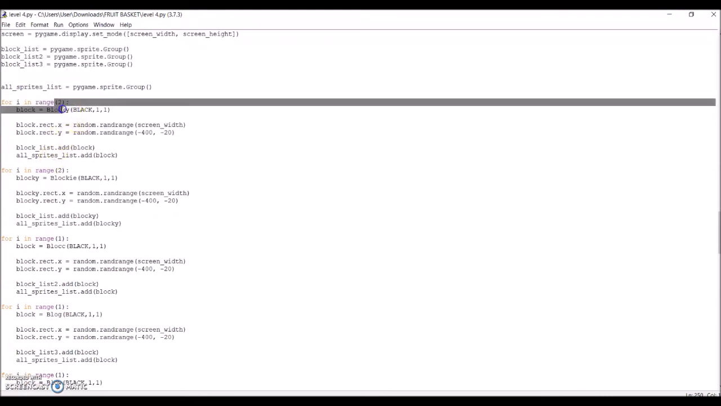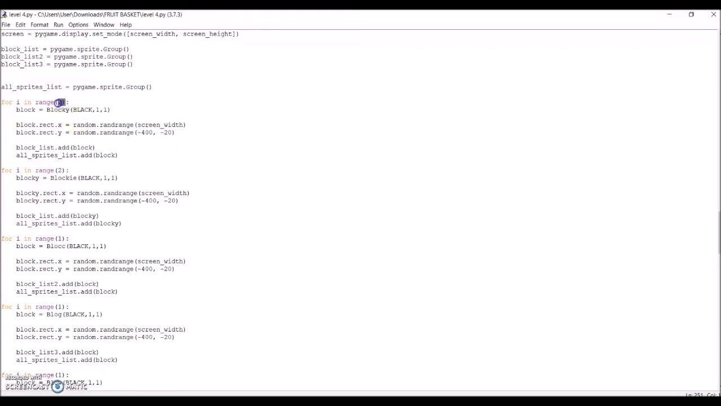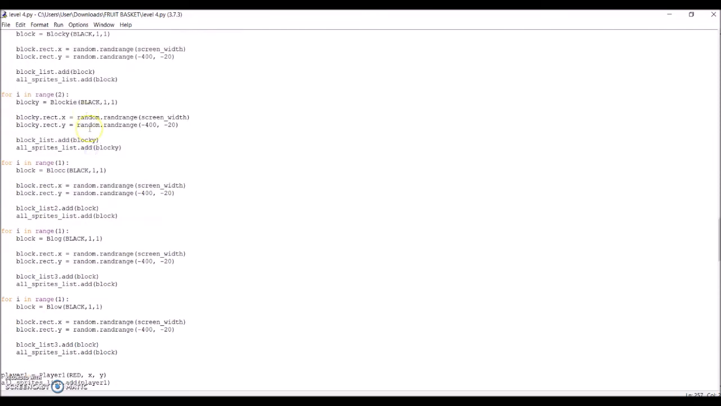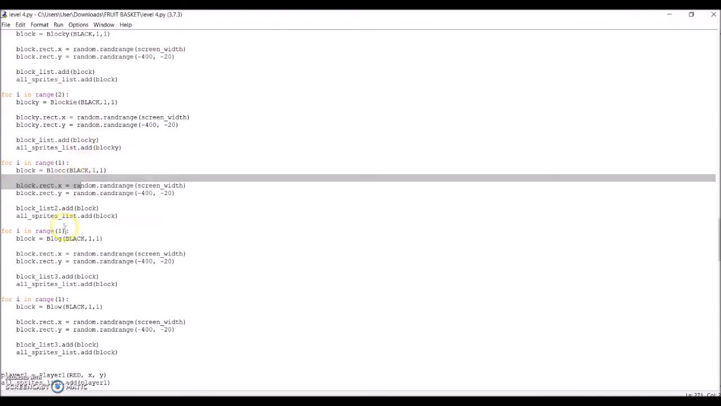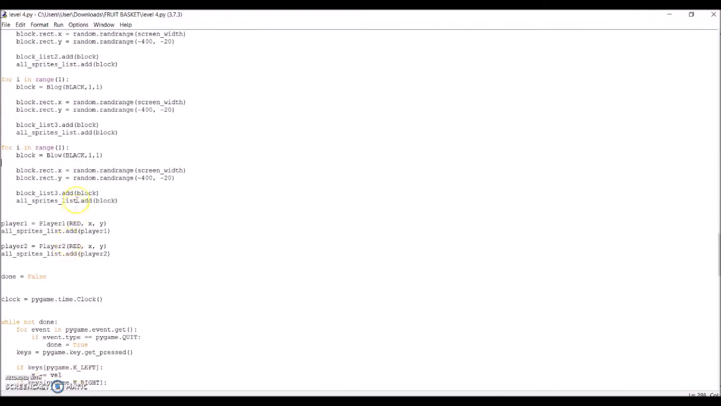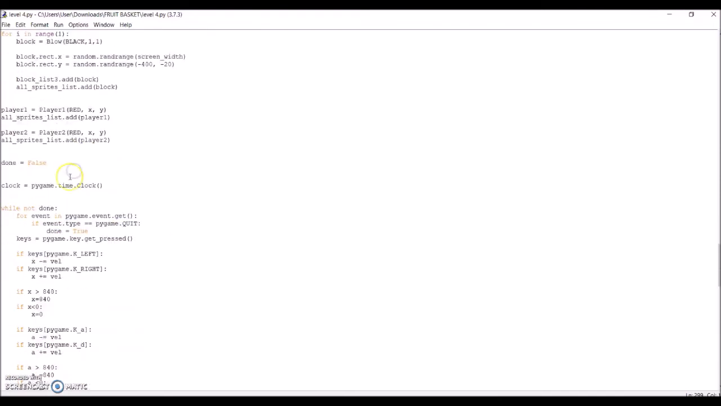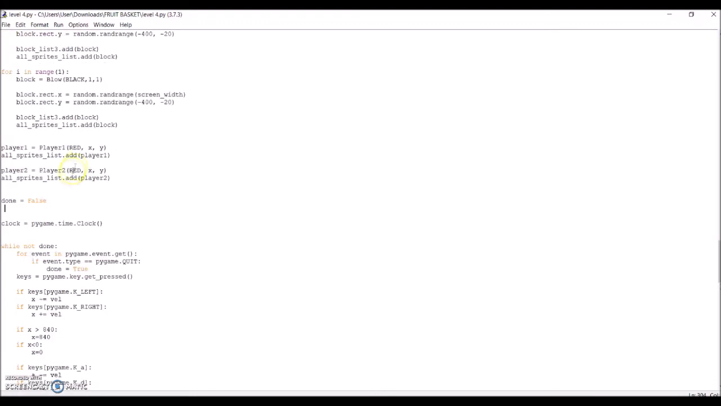The following coding is to declare how many of the sprites show up on screen. Number 2 means that there will always be 2 oranges that fall down, no more or no less than that. After that, we will add the orange to the first block list and to the all sprites list. Do the same steps for apple, can, book, and bomb, but put them on their respective lists. Next, add both of the players to the all sprite list.